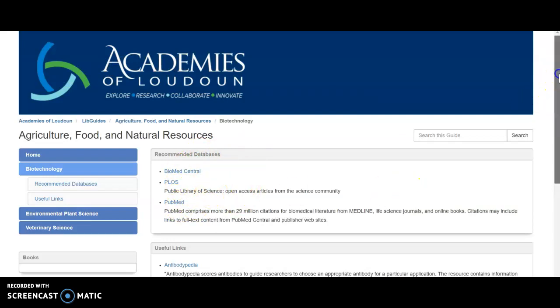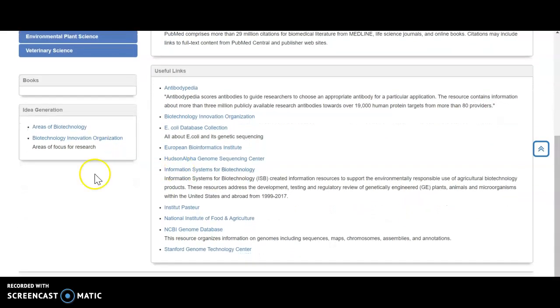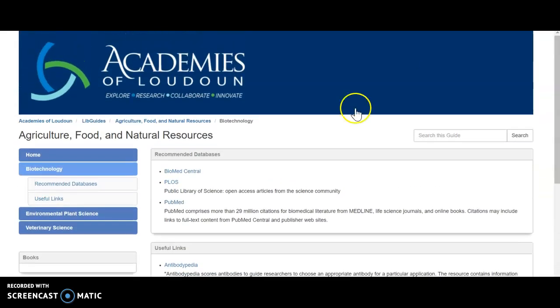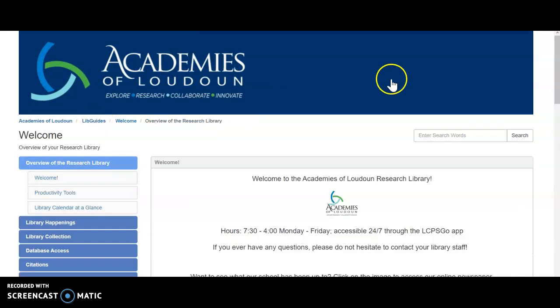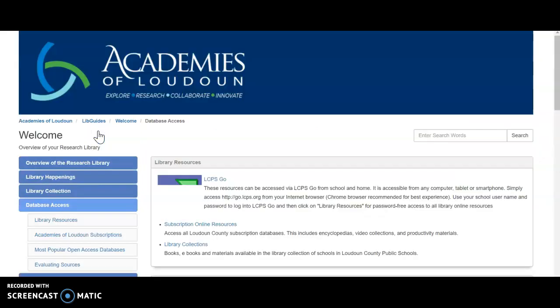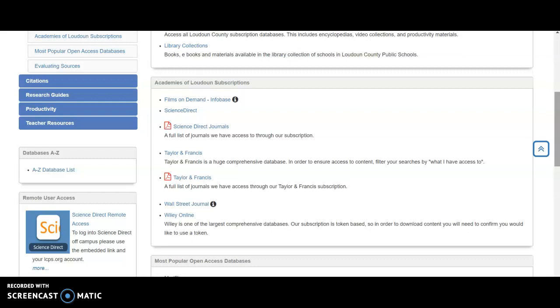That would be a good place to search for articles, useful links, idea generators for coming up with topics, book recommendations, podcasts, really just depending on what I was able to find for your content area. There will be different links. In addition, there's the tips on how to get access to all of the databases that we have. If you wanted to search all of the open access databases that I found, there is a database list A to Z.